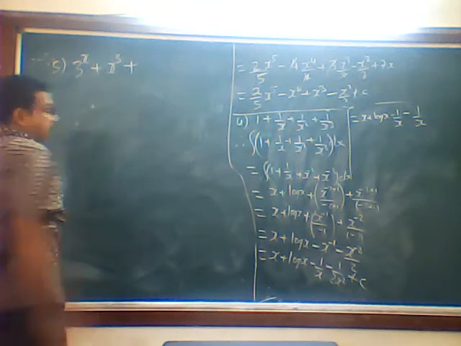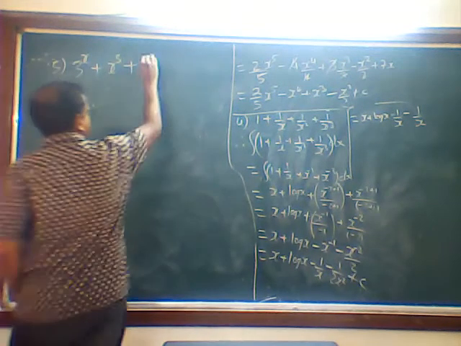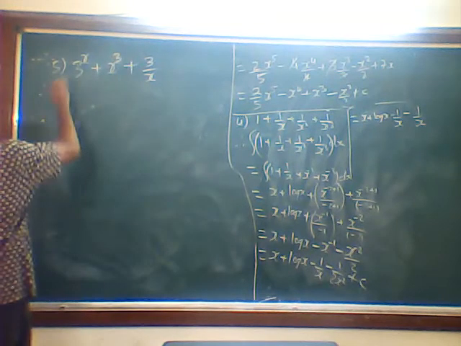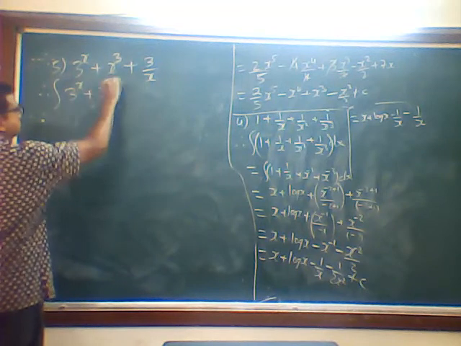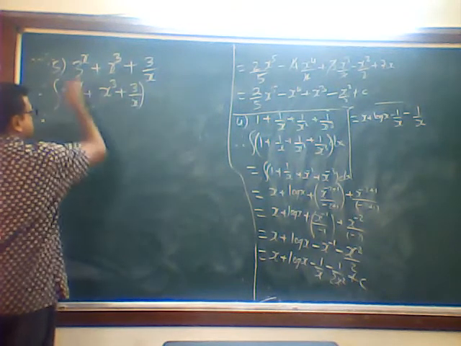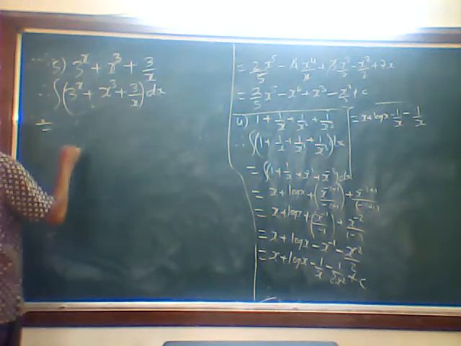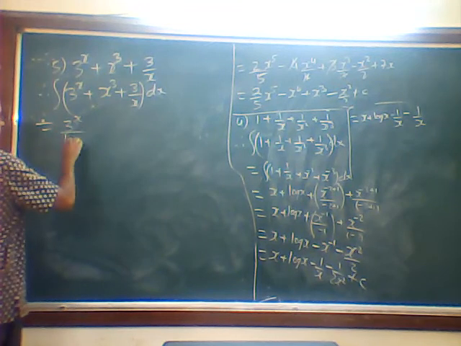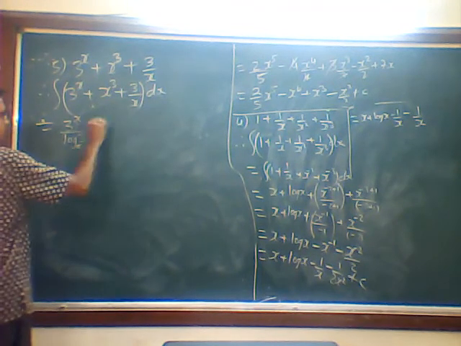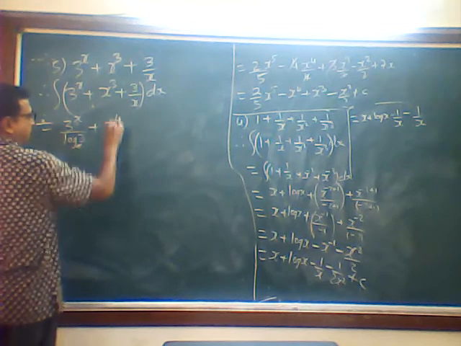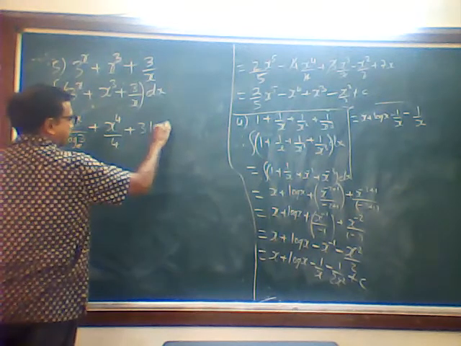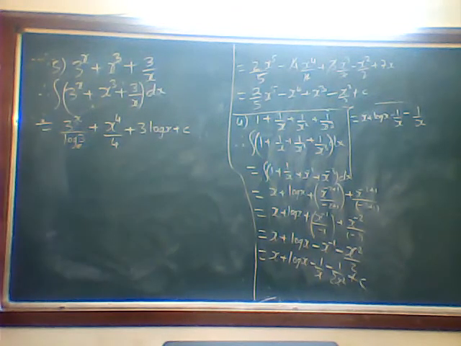plus x cube plus 3 upon x. Therefore, integration dx. Okay. Now, integration of 3 raised to x dx is what? 3 raised to x upon log 3 to the base e, plus x cube is what? 3 plus 1, 4, divided by 4, plus 3 as it is, integration of 1 upon x is what? Log x plus c. Now here, separate the integration.